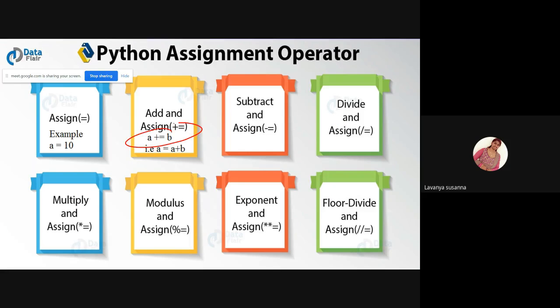A plus equal to B is similar to A equal to A plus B. You can write the shorthand notation when the first operand on the right side of the assignment is the same as the left side variable. If they are the same, you can write A plus equal to B, which is similar to A equal to A plus B. A minus equal to B is similar to A equal to A minus B. This is shorthand notation.